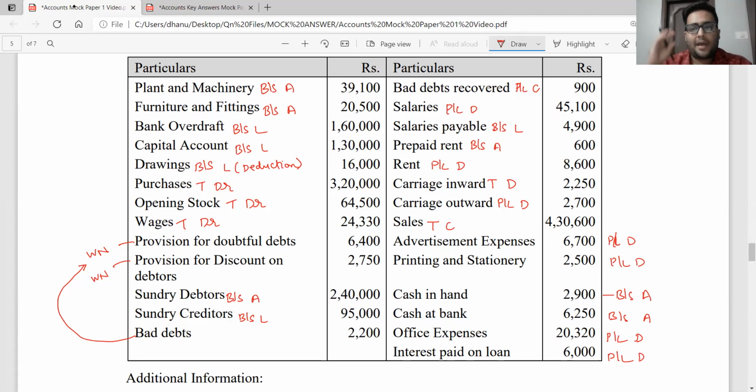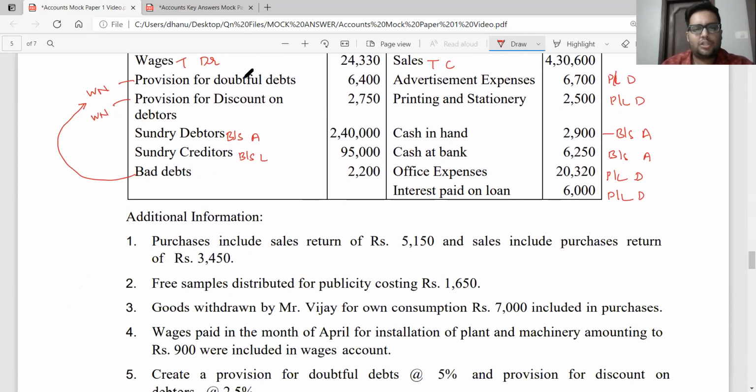Please do not prepare first the trading account, then the P&L account, then the balance sheet. Prepare all the three statements together in three separate places. Take each item, place it in the appropriate place. This is what you will be doing. As I classified, you will go and place it in the appropriate places. Okay, let us read through the additional information now.